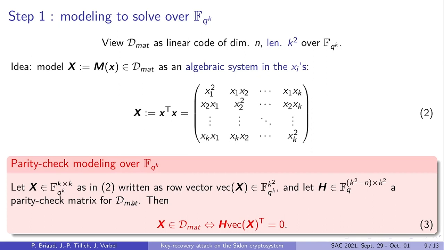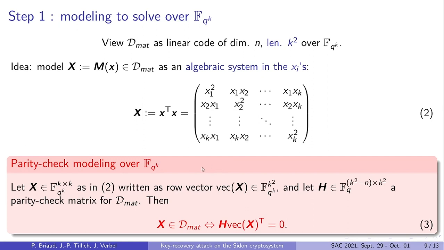Now it remains to show how to obtain these elements in practice, and we do this by solving an algebraic system. To obtain this system, the idea is to view the space D_mat as a linear code of length k squared. For this, we view each matrix of size k times k as a vector vec(x) of length k squared.